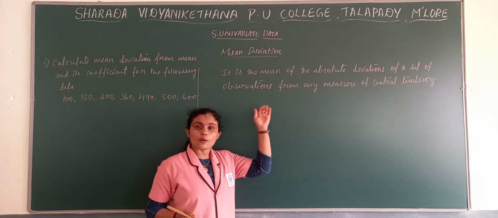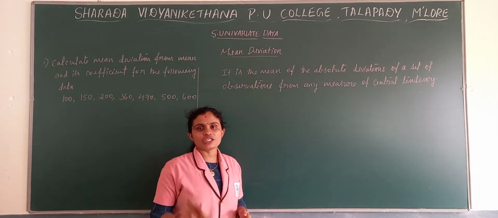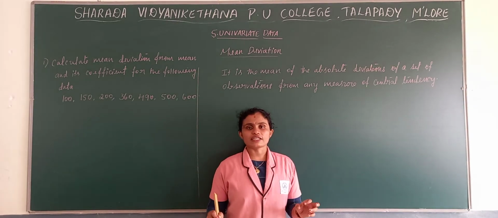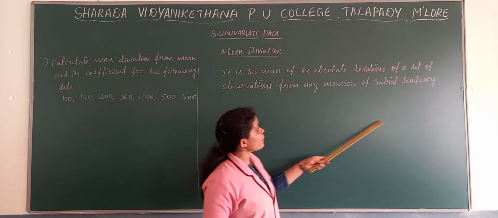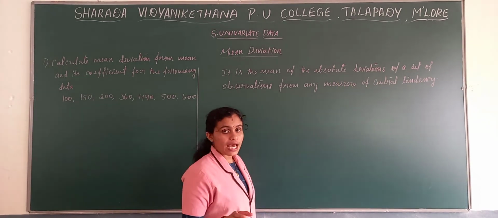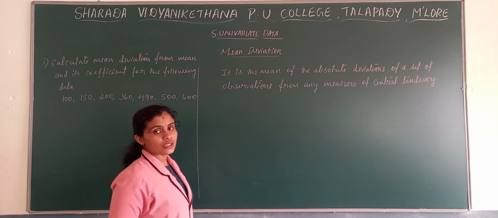So it is the mean of the absolute deviations. It is the mean of the deviations. From where do we take the deviations? Deviations we take from any of the measures of central tendency. So here we have three kinds of mean deviation.